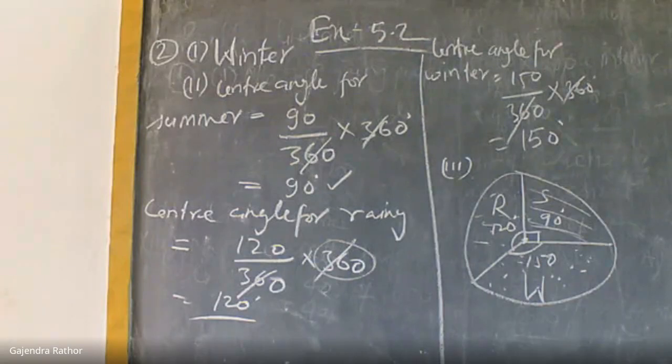One doubt is, sir, should we draw the angle by protractor or compass? First, we should prefer the compass, because all three angles are multiples of 15 degrees, so we can draw the angle by compass. If anybody is feeling difficulty, you need to practice with the compass. I discussed this in the practical geometry chapter, and some students also practiced and made some beautiful angles.